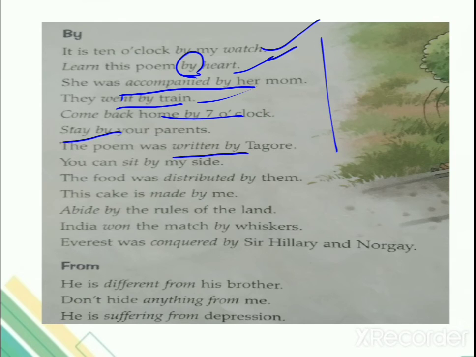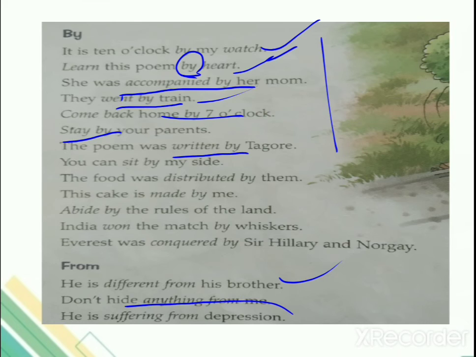Now the rest of them it's easy, you can read it. Next, from. He is different from his brother. Here difference is shown. किस में difference है? उसके और इसके भाई में difference है. So बोलते ना, you are different from your sister. You are not like your sister. So we use from to even mention the difference.